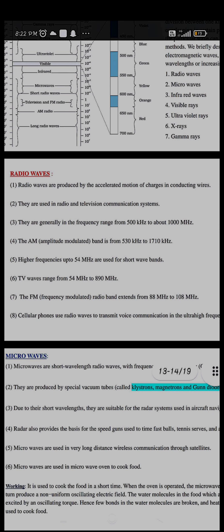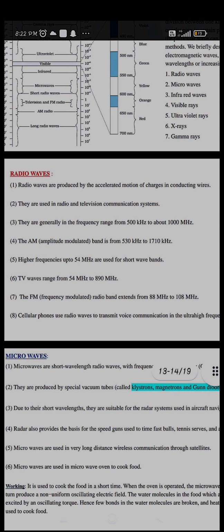So different radio waves have different frequencies, and TV wave ranges are from 54 megahertz to 890 megahertz. If you talk about the shortest wavelength, that will be amplitude modulated waves, because amplification of the waves is required for that. Cellular radio waves, which transmit voice communications, have the highest frequencies. So these are the different uses of radio waves, and these are their properties and nature.